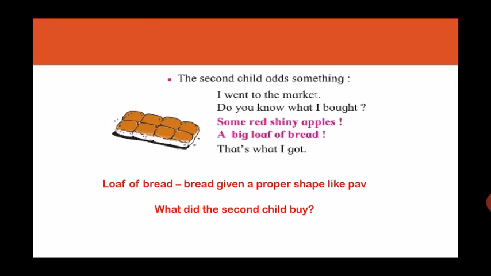So did you see, children? The whole paragraph is taken from the first one, but only a new line is added by the second child. So this way, to the same paragraph or to the same string, we are going on adding a new sentence.